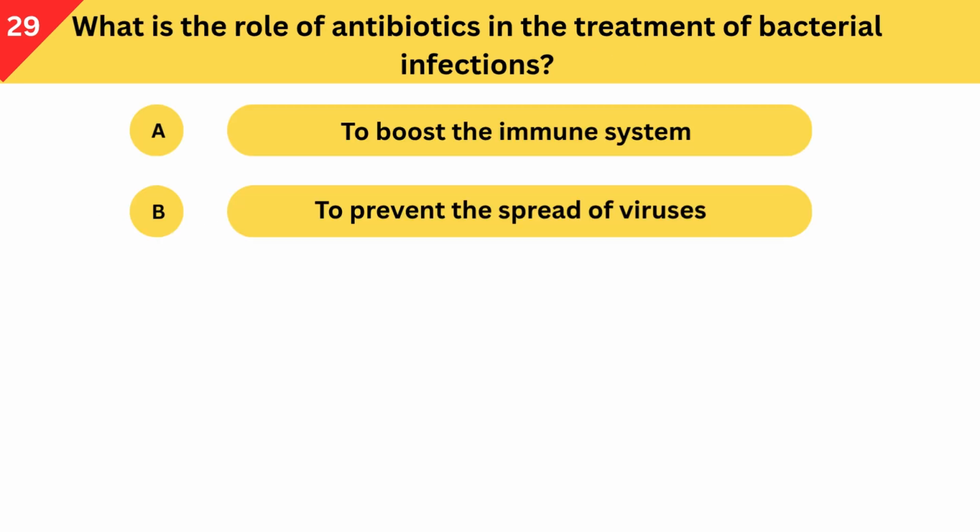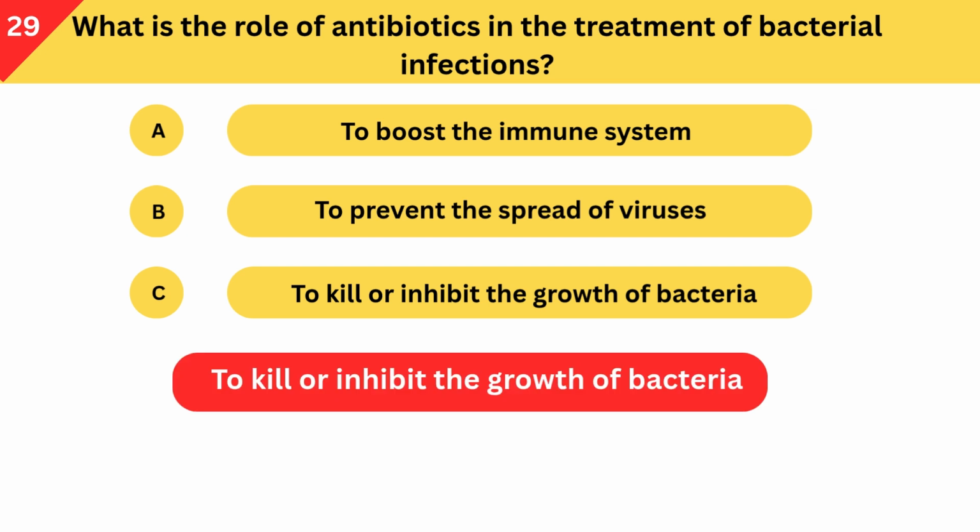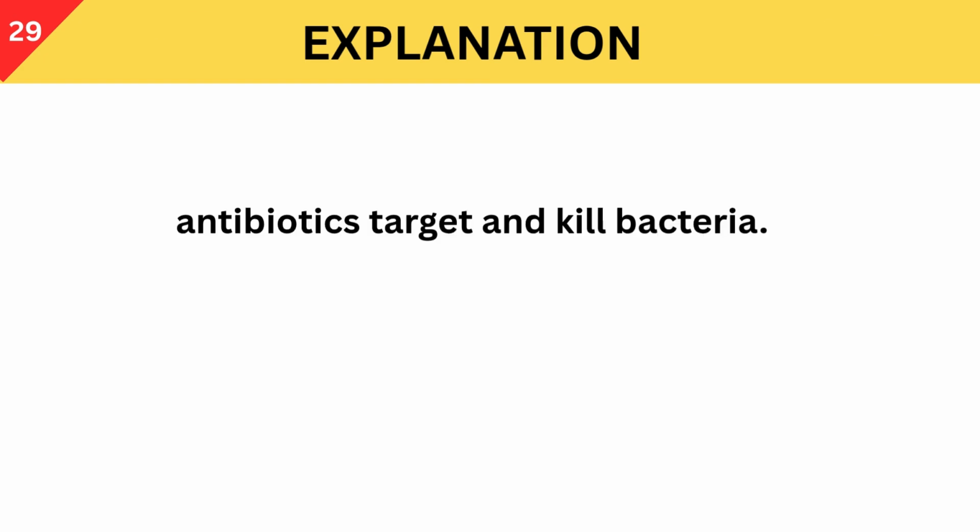What is the role of antibiotics in the treatment of bacterial infections? A. To boost the immune system. B. To prevent the spread of viruses. C. To kill or inhibit the growth of bacteria. Correct answer is to kill or inhibit the growth of bacteria. Antibiotics target and kill bacteria.